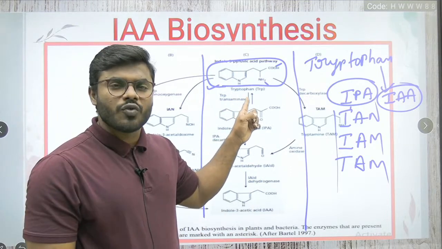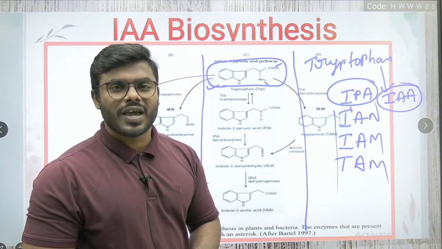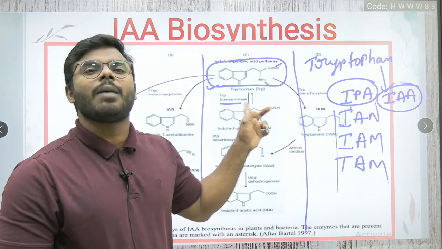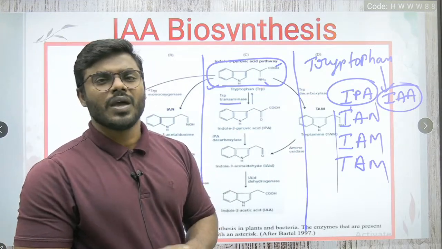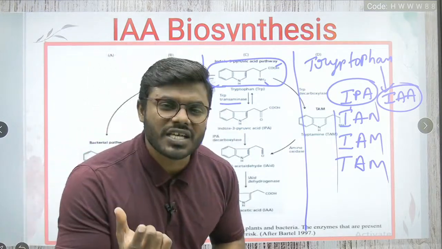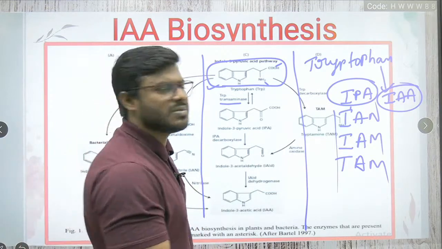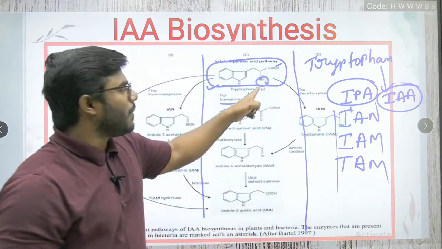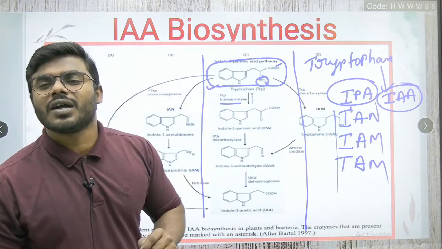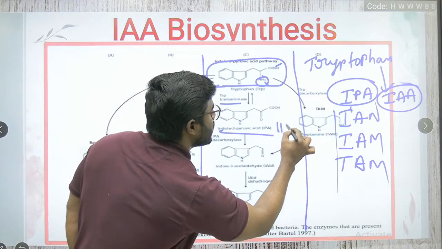Now this tryptophan is first treated by an important enzyme. What is the name of the enzyme? It is called tryptophan transaminase enzyme. You know, the name itself is indicating, right? Transaminase, which is transferring the amino group. Such a simple step it is. So because of the transfer of the amino group, tryptophan is converting into IPA, indole 3-pyruvic acid.